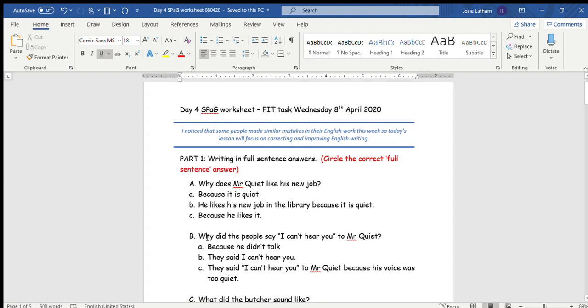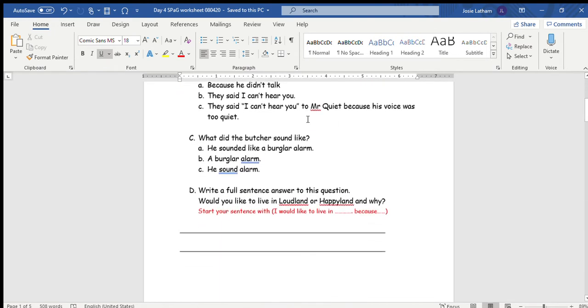You will do the same for B. Why did the people say, I can't hear you, to Mr. Quiet? So you need to look through A, B and C, read them all and choose the best full sentence answer. For C, what did the butcher sound like? A, B or C, read the answers and choose the best full sentence answer for that question.